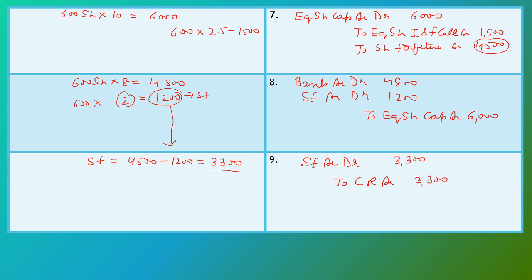So friends, in this video, first we understand what we mean by oversubscription. Oversubscription means when the company receives more applications than the shares issued by the company, and how we do the general entries in case of oversubscription of shares.